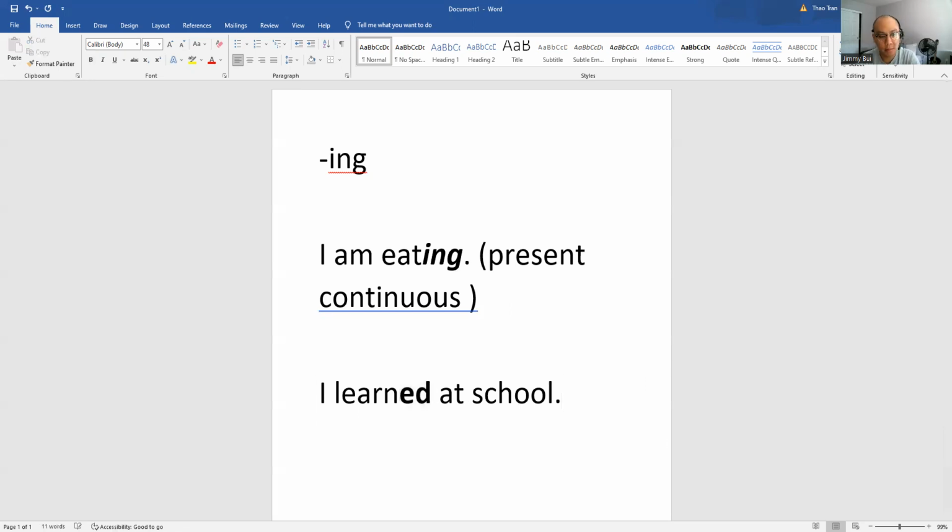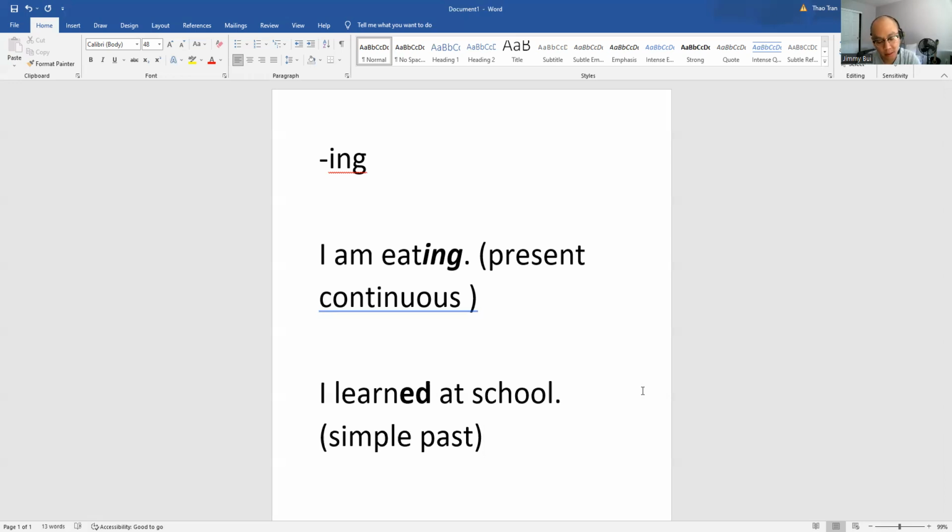Now, where it gets confusing is the past continuous and the future continuous, but there is a difference from the simple past. So here we have I learned at school, which is the simple past. And this means an action happened. It could have been yesterday. It could have been a year ago. What we know with the simple past is the action happened and is completed without a specific time.